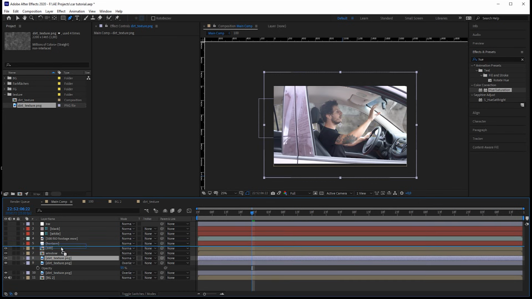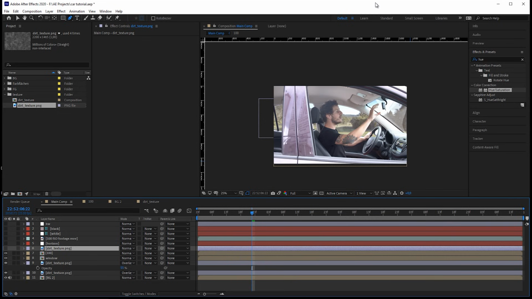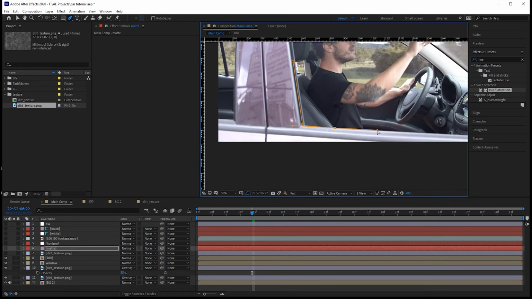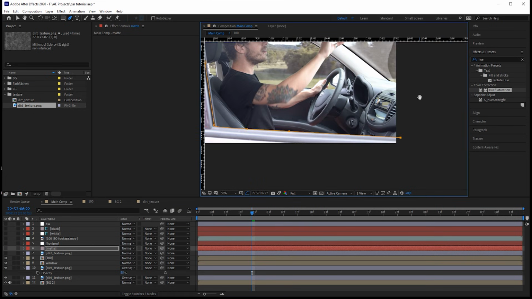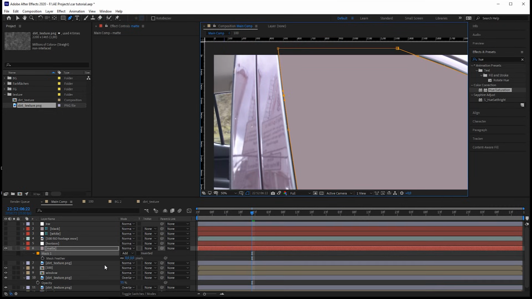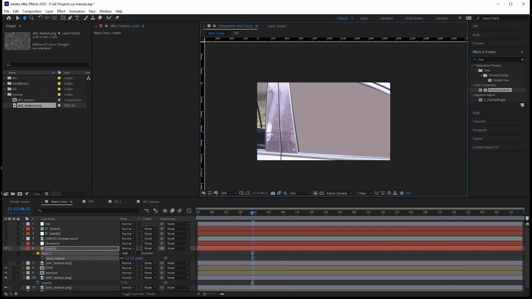We have two more windows in the front, so let's just bring this one out once again, bring it above everything, solo it, and now I'm just creating a mask for the window, because later on I'm using that also for our reflections. So let's create a new layer and call it matte. Hide it for now. Create a shape where our window should be and feather it a little bit. Okay, so this is the matte for our window.